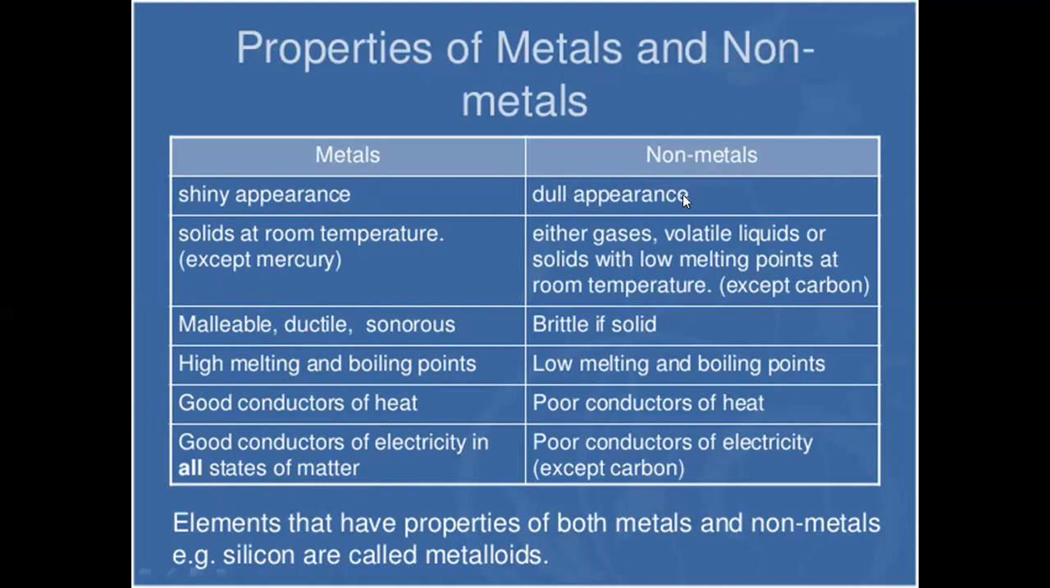The elements which have dull appearance, can either be gaseous, volatile liquids, or solids at room temperature, brittle if solid, low melting and boiling points, poor conductors of heat and poor conductors of electricity with a few exceptions are nonmetals. For example, carbon, hydrogen, oxygen, nitrogen, etc. Elements that have properties of both metals and nonmetals, for example silicon, are called metalloids.